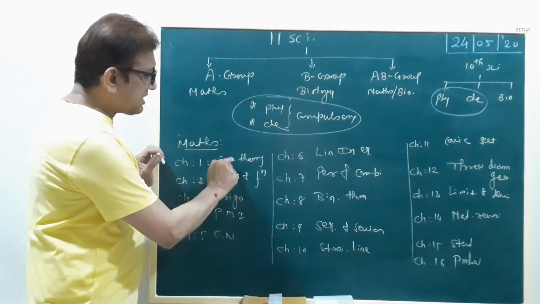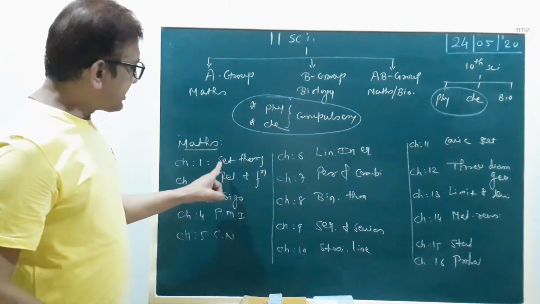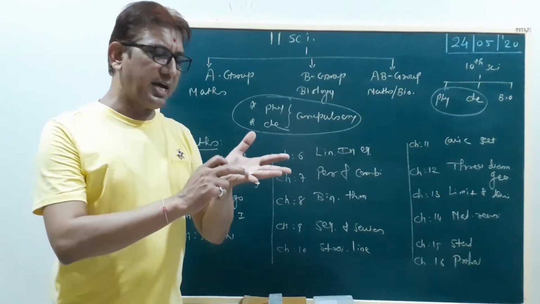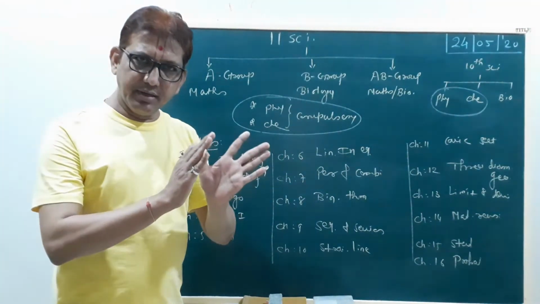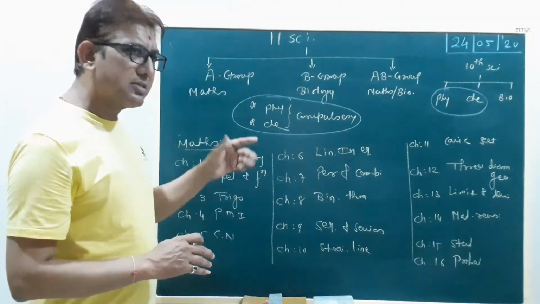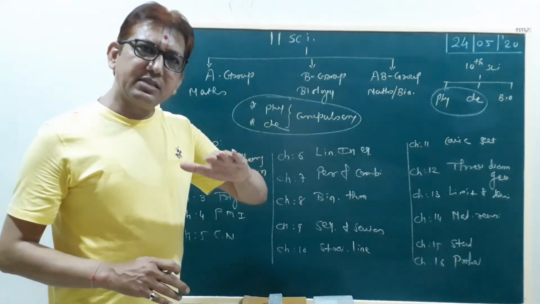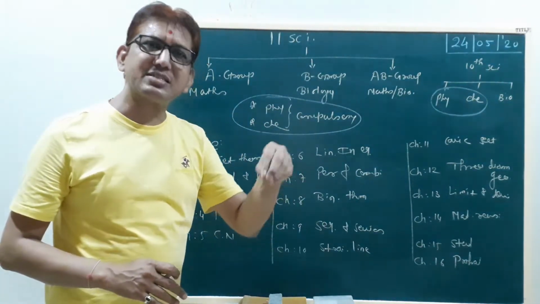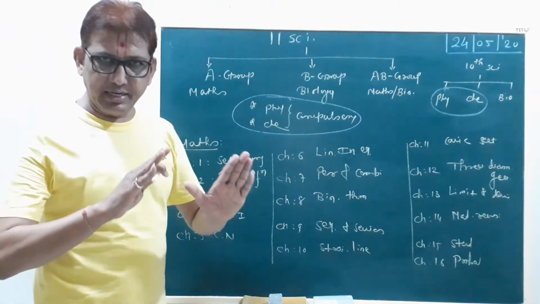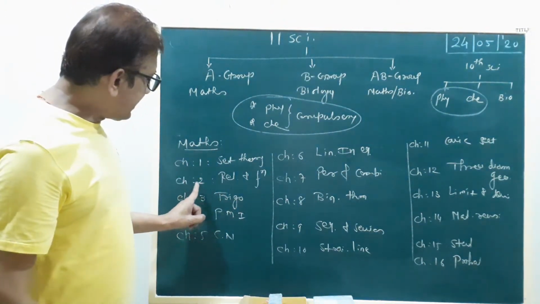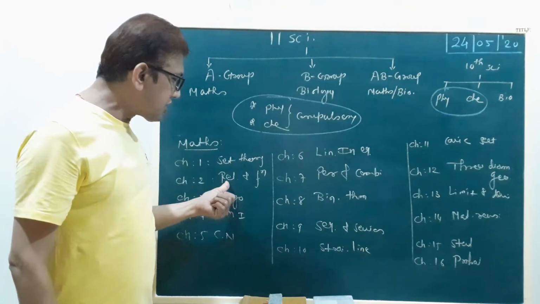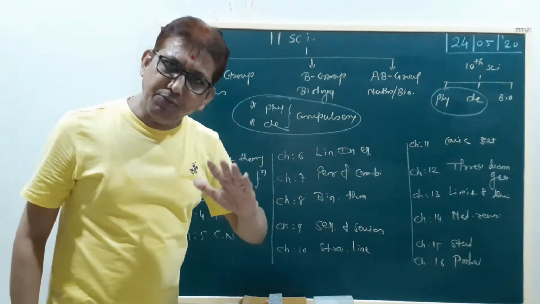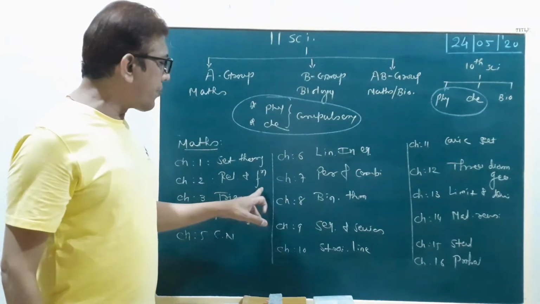First chapter, set theory. Set theory is already studied in 8th and 9th standard. Right? Now in 11th science, the 8th and 9th revision is here, then you also study set theory deeply. Clear? Our second chapter is relation and function. This is a new topic.